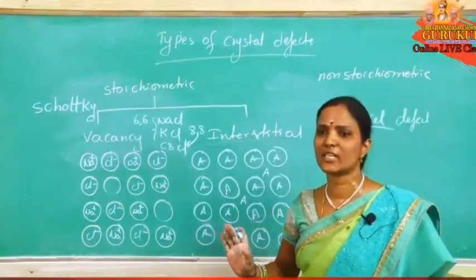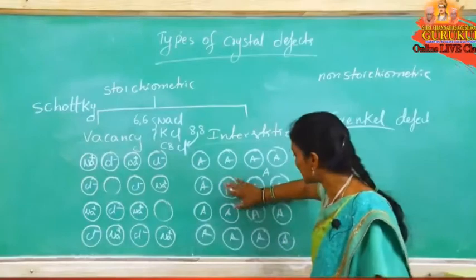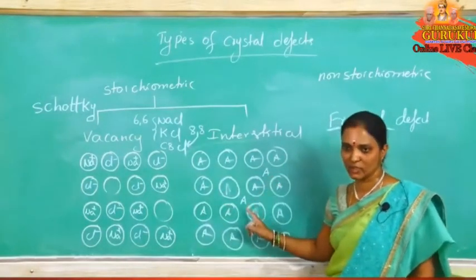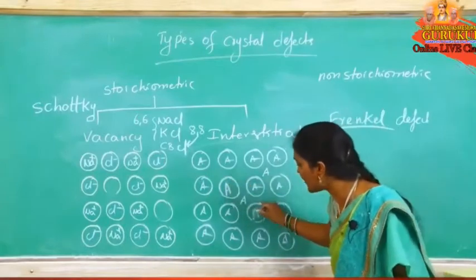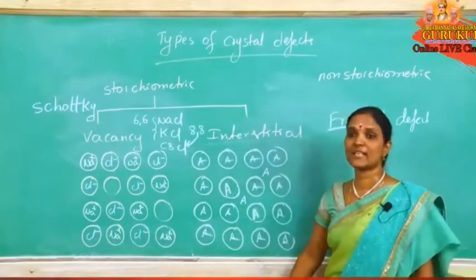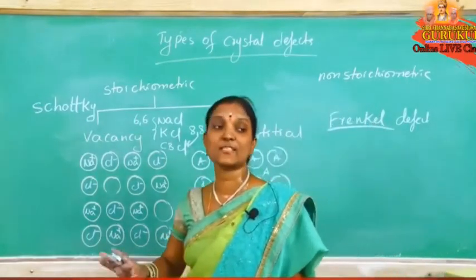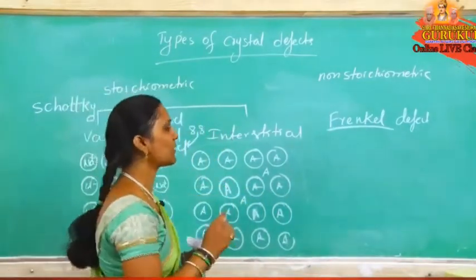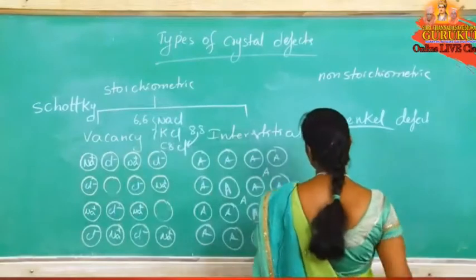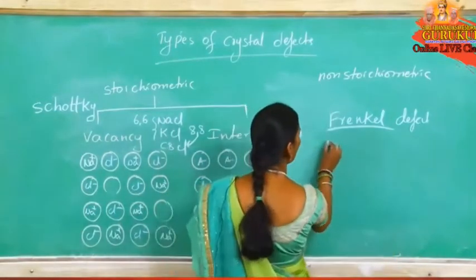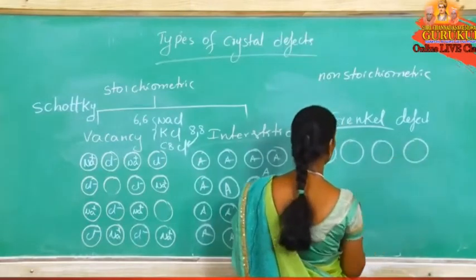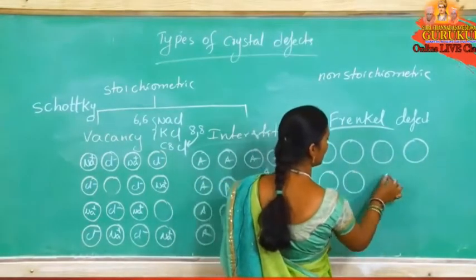But generally when interstitial defect is given, you take only this type: missing and occupying the interstitial void. Especially if they give this diagram, then the answer is density increases. Otherwise density remains constant. Now come to the Frenkel defect. Same defect, but in ionic crystal.